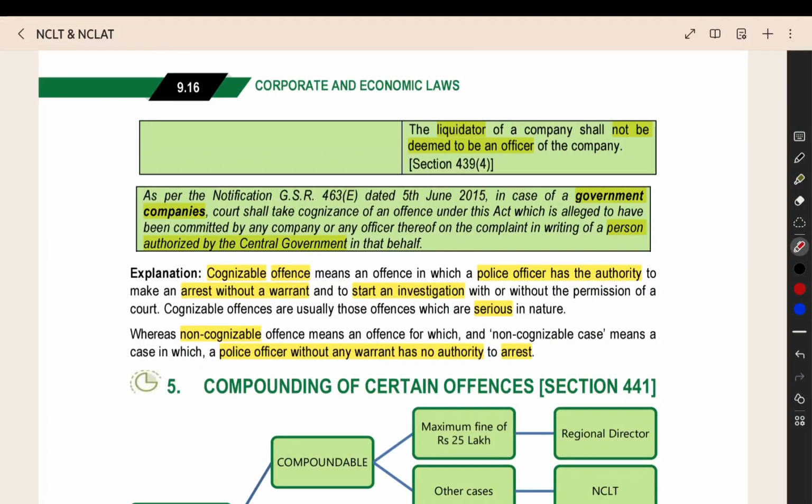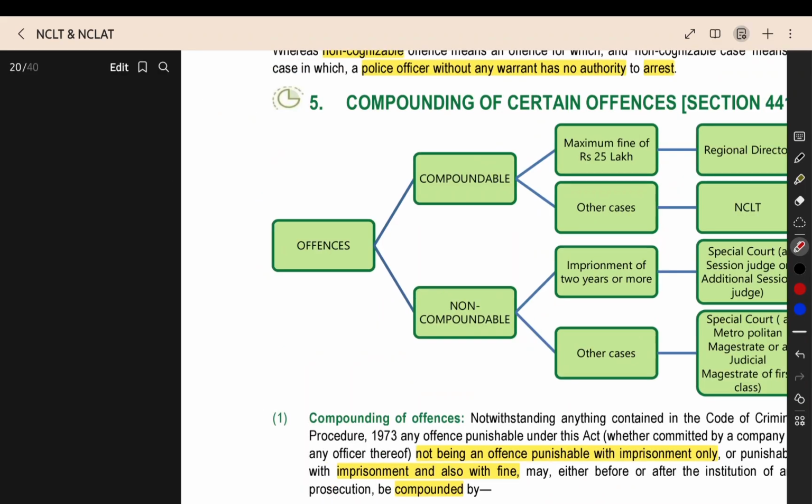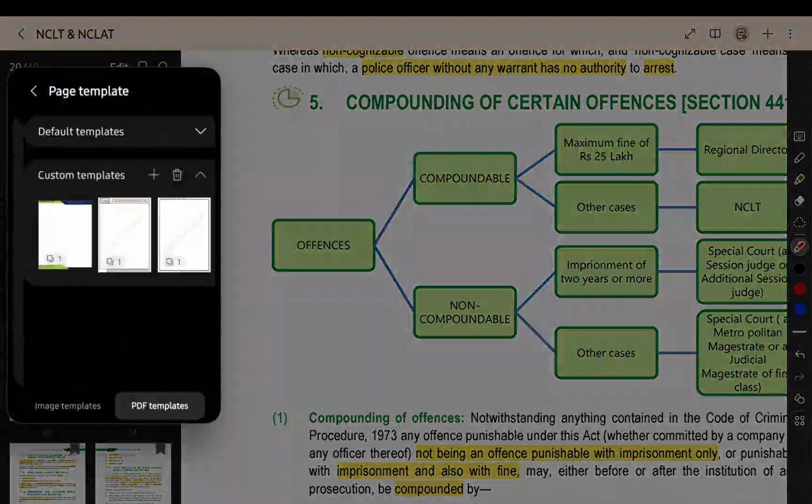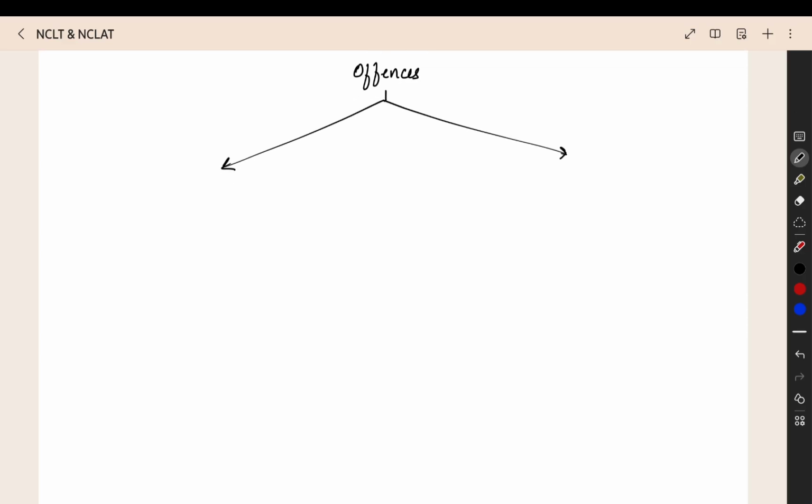Now, that's all about the special courts. Now we can start the topic of compounding of offences. So here also we can add one page. We have two types of offences. Under the compounding topic, we have to divide the offences into two categories. So first category and second category.